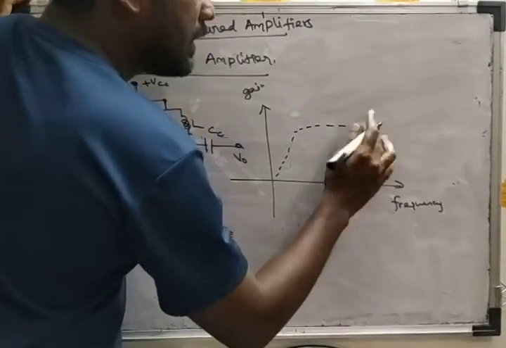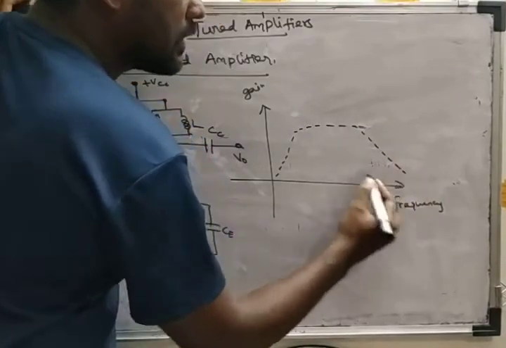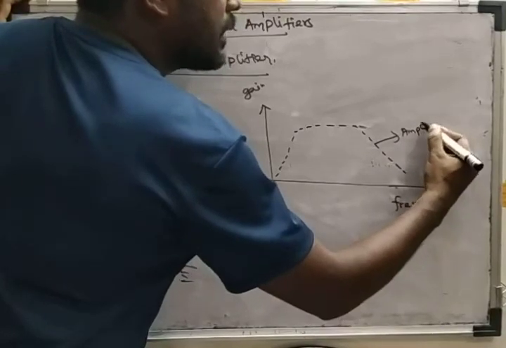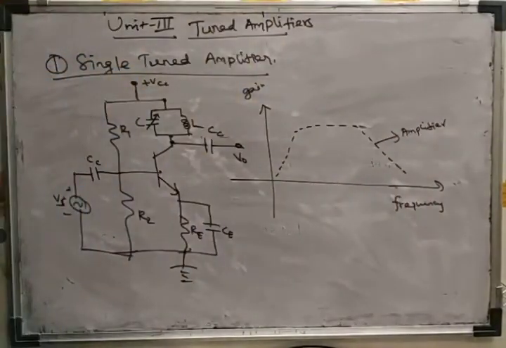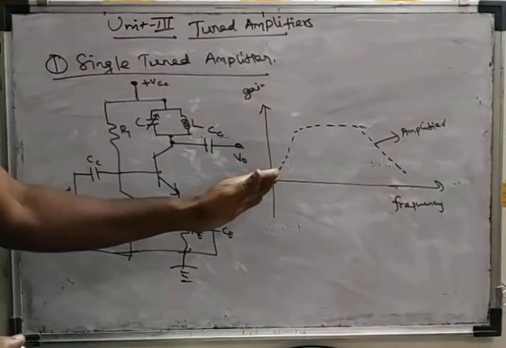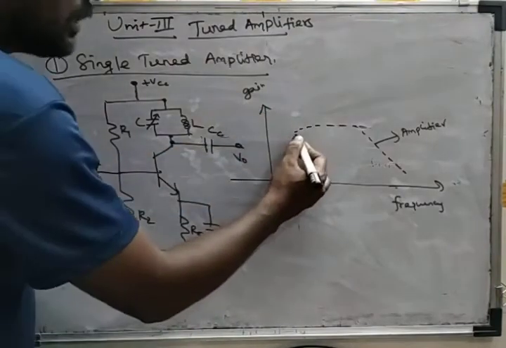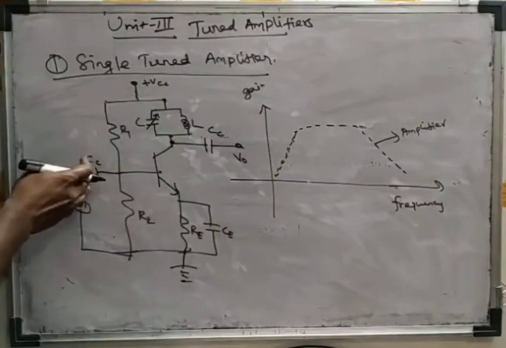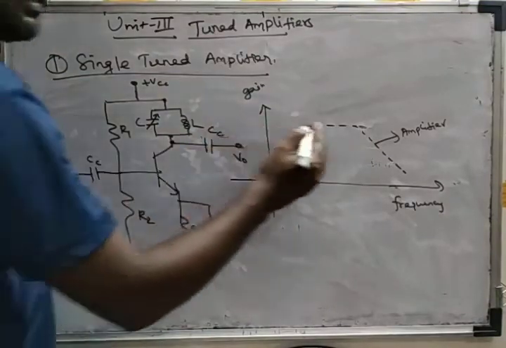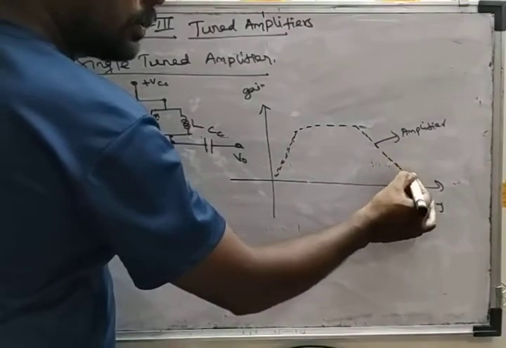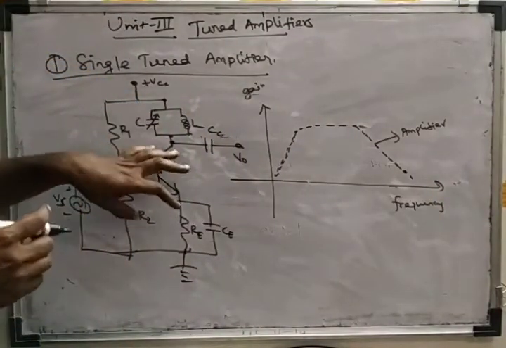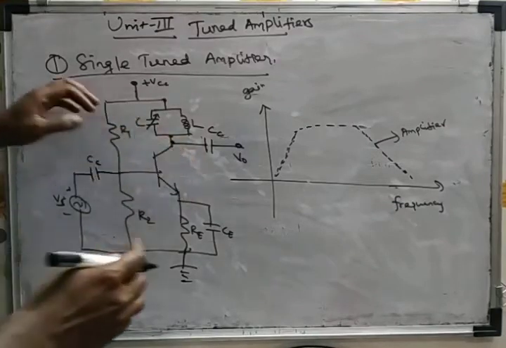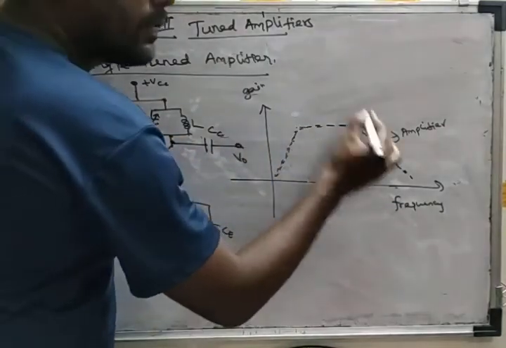It allows a wide range of frequencies. We have the lower attenuation due to the coupling capacitance and the upper attenuation due to the internal parasitic capacitance, and it allows a wide range of frequencies.